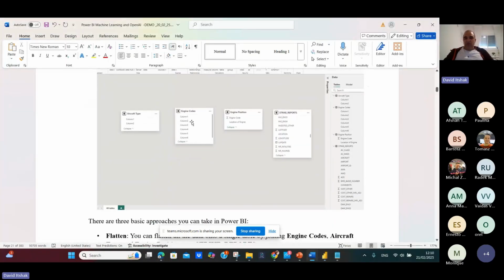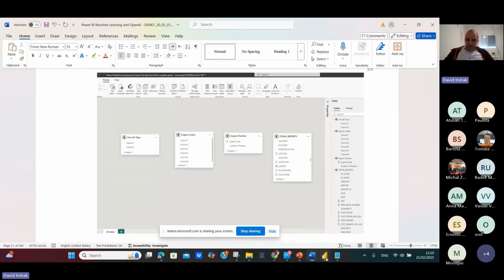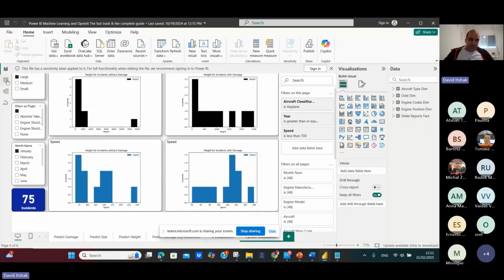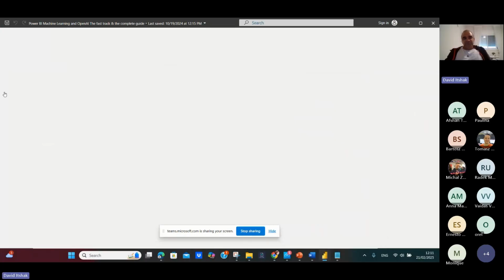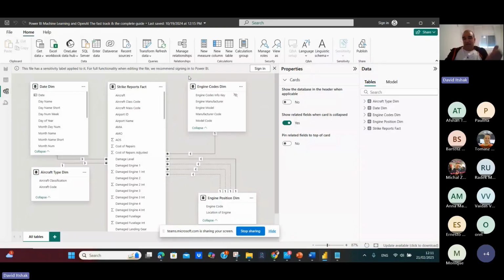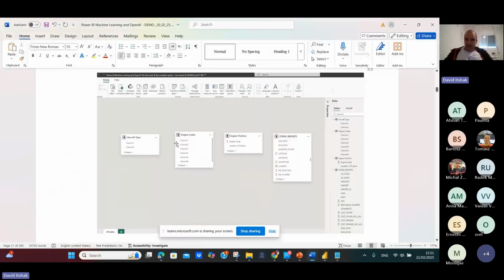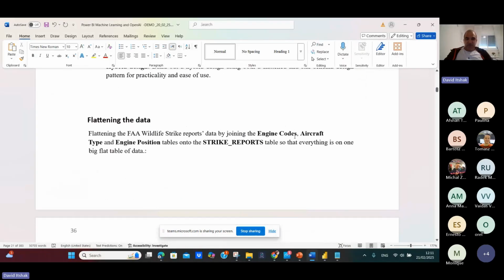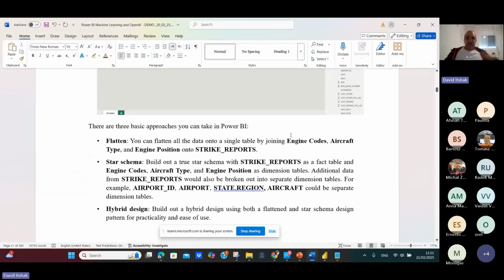So when we are looking at the data model, this is our data model. If you go here, of course, it's the final data model. You can see this is the final data model, but if you upload it from the first section, you will see the date table, aircraft type table, strike report fact, engine code, and engine position. The date dimension we will create, and I'll show you how to create it. Okay, aircraft type, engine code, engine position from the Excel, and the strike report from the Access files.